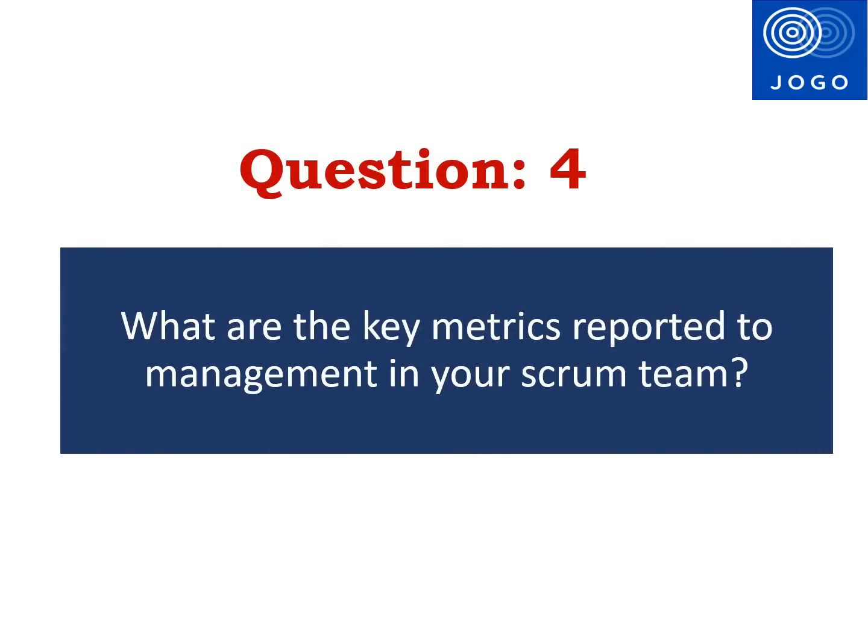The next question is, what are the key metrics reported to management in your Scrum team? Management will be interested on metrics that are related to customer satisfaction, business impact, and overall delivery performance. Engineering metrics such as code coverage, automation, etc. will be used by the team for their internal use. Few metrics which can be reported to management by the Scrum teams are NPS, Net Promoter Score. This can be reported to show the customer experience or satisfaction.